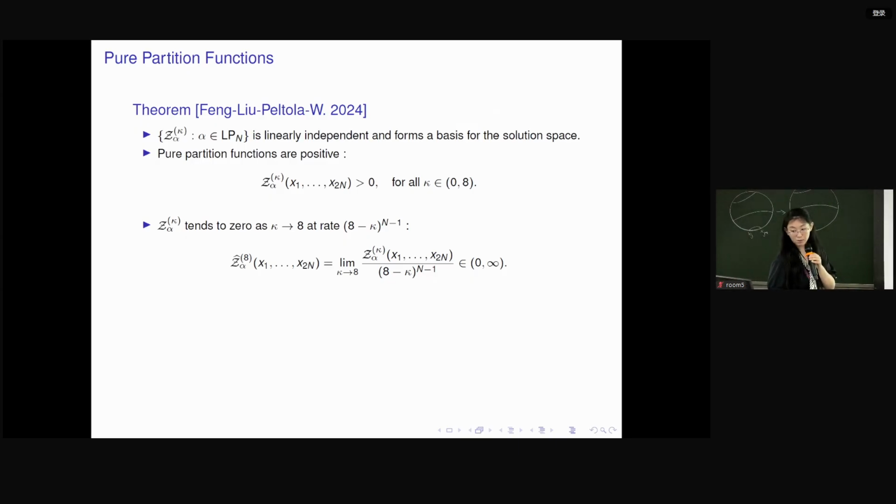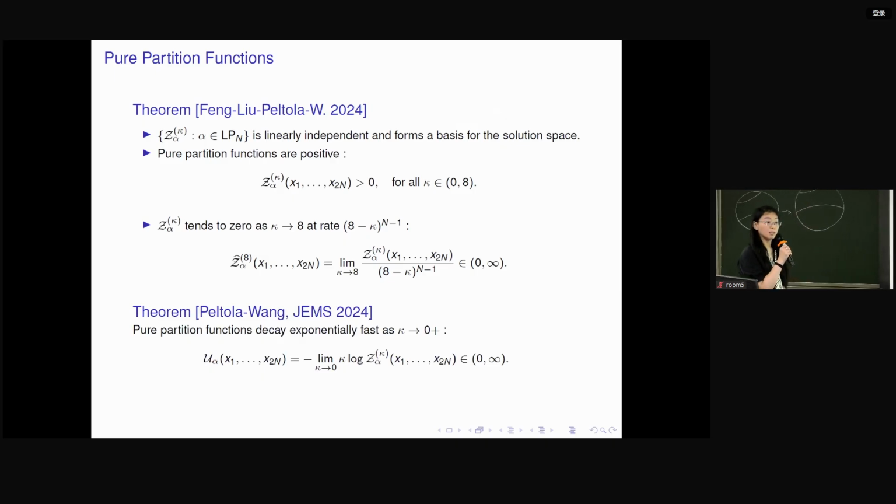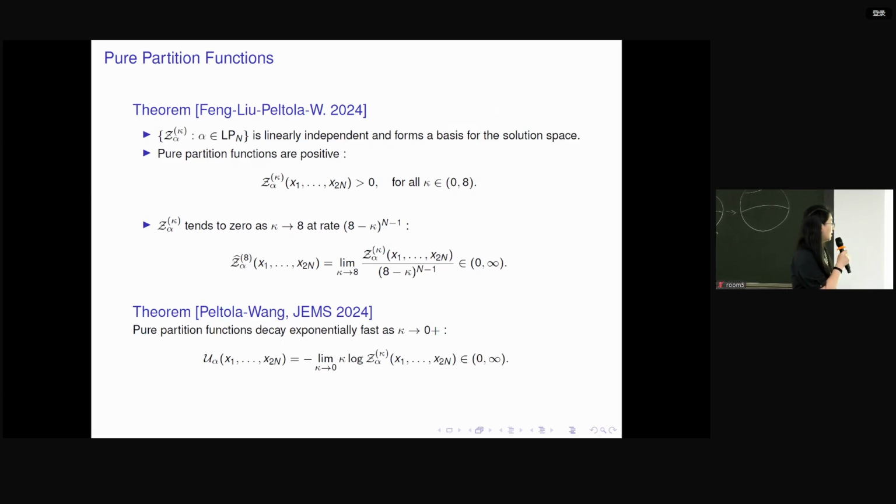When kappa goes to 0, in fact, we also know that it's going to vanish, but it vanishes at an exponential rate. So when kappa goes to 0, we know that this Z alpha will decay exponentially fast in kappa. This is not my work. This is the work of Evelina Peltola and Yilin Wang, both of whom are my co-authors and also good friends. They investigate when kappa goes to 0, and in fact this pure partition function is also going to vanish. And here, this part is related to the large deviation principle of the SLE process. Okay, so this is the property for pure partition functions.